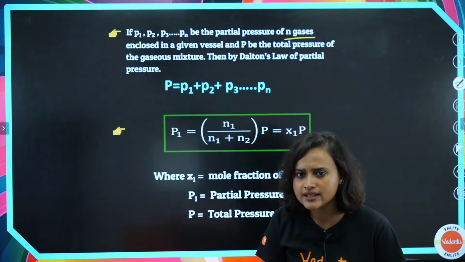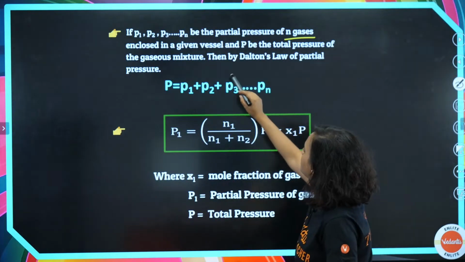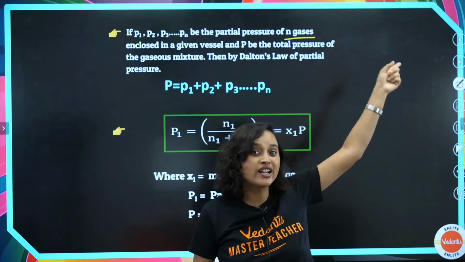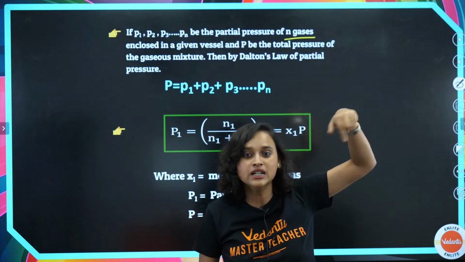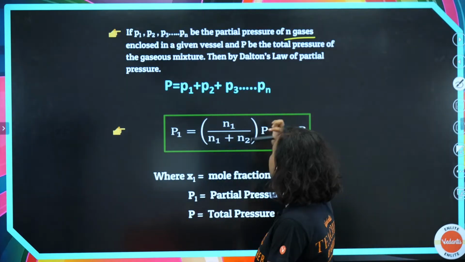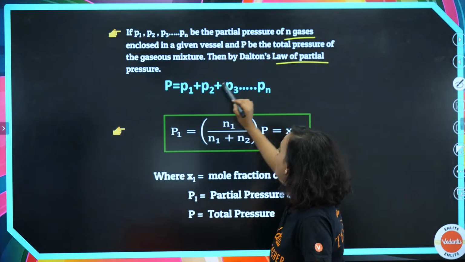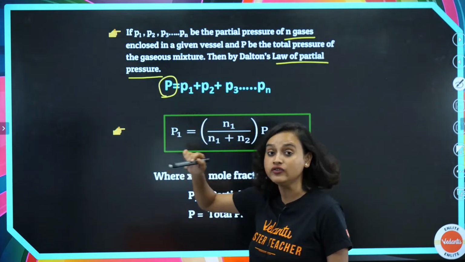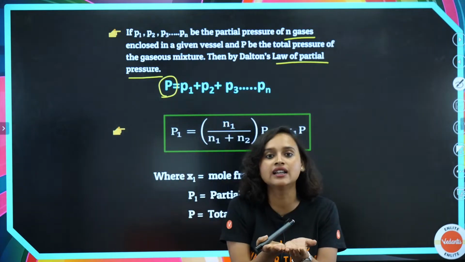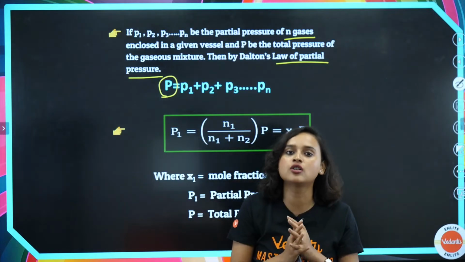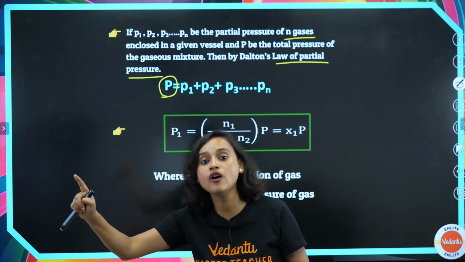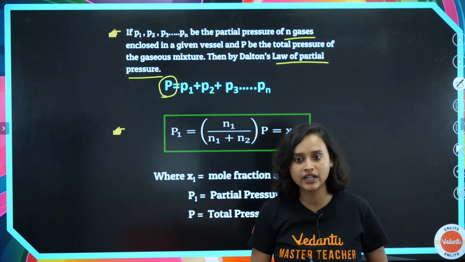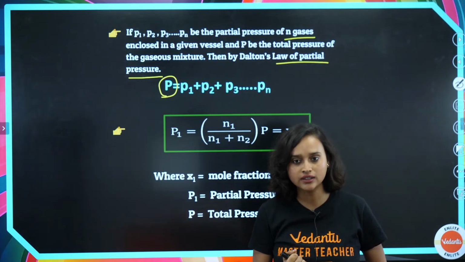All right. Now then by Dalton's law, which Dalton? That John Dalton, structure of atom, we read about him. That same John Dalton spoke about the law of partial pressure. He says that the total pressure of this gaseous mixture in the vessel will be the sum of the partial pressures of all the gases that are present. Yes, everybody? Got it?